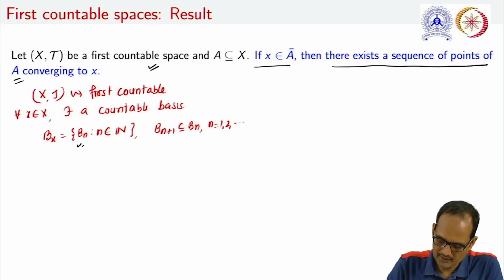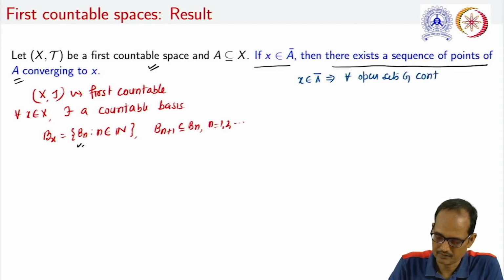Now, if we are taking x belonging to the closure of A, then we note that for all open sets G containing x, G intersection A is non-empty, and obviously this is a non-empty open set.